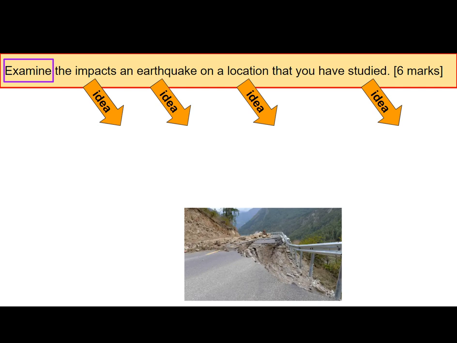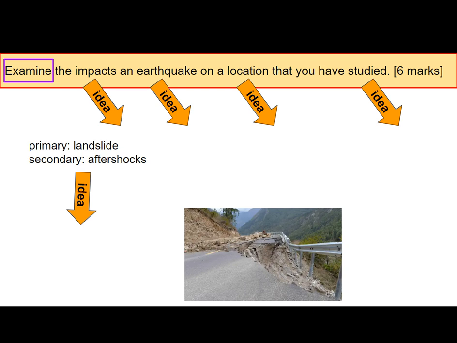So if you see the word impact, you should be breaking it down into primary impacts and secondary impacts. Just the examples that we had earlier on, a landslide is a primary impact, an aftershock is a secondary impact that comes later on from the earthquake. So when you see the word impact, you should immediately say to yourself, okay, I know what an impact is, I can say there's 2 types of impacts. Then you can break that idea down further, and think, what kind of problems did a landslide create? What kind of problems did the aftershocks lead to later on?